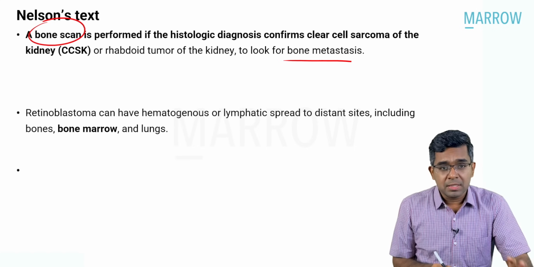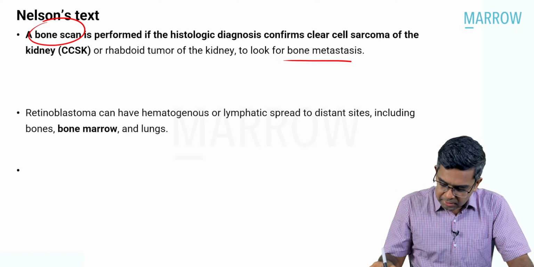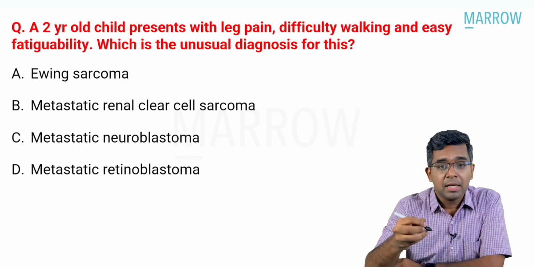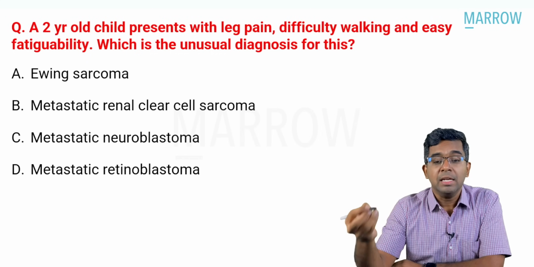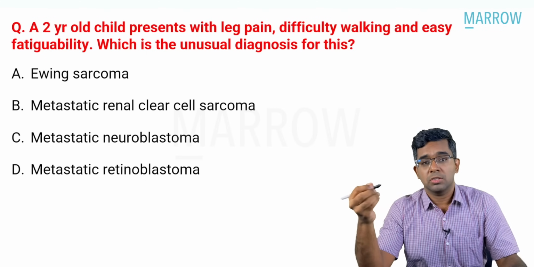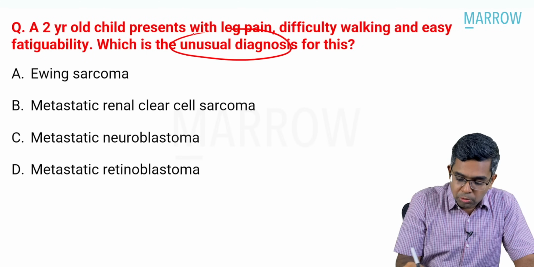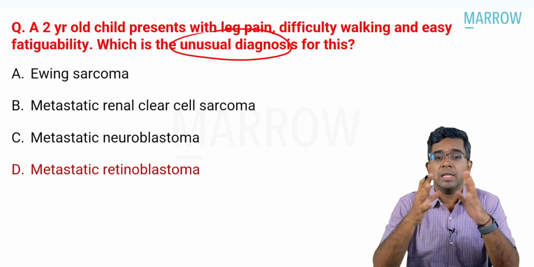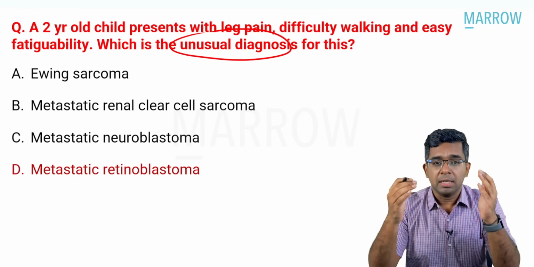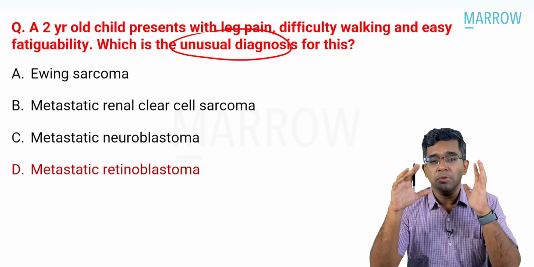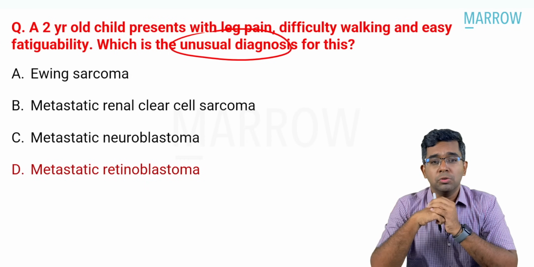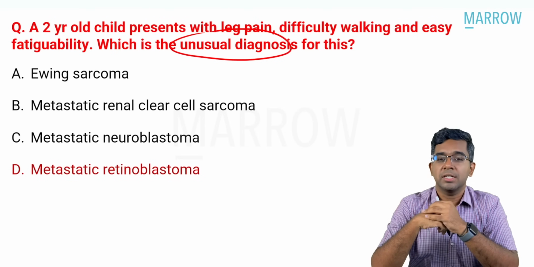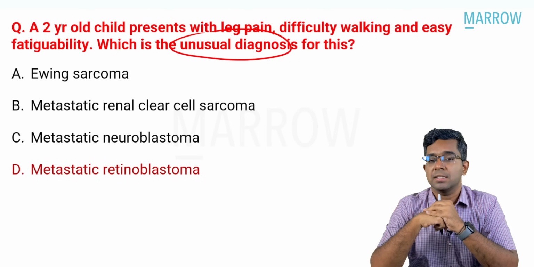So going by this statement from Nelson Textbook of Pediatrics, we can say that metastatic renal clear cell sarcoma can have bony presentation more likely compared to metastatic retinoblastoma. So the question is asking which can be an unusual diagnosis. My answer for this question is going to be metastatic retinoblastoma. Clearly, repeating one more time, both options B and D are possible answers, but Nelson textbook clearly says that involvement of bone is more common with metastatic renal clear cell sarcoma compared to metastatic retinoblastoma. So that is why I am choosing option D as the answer for this question.